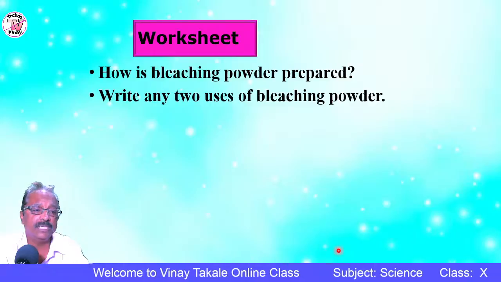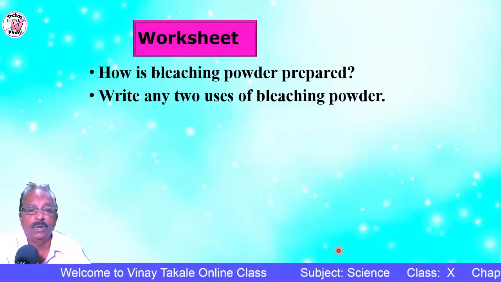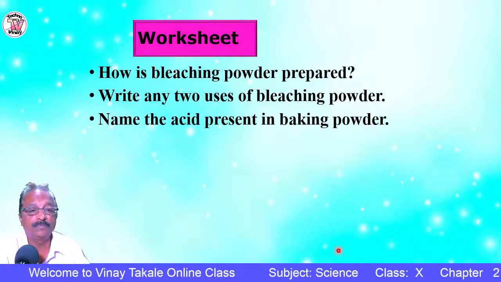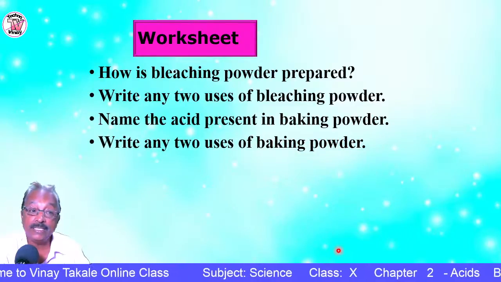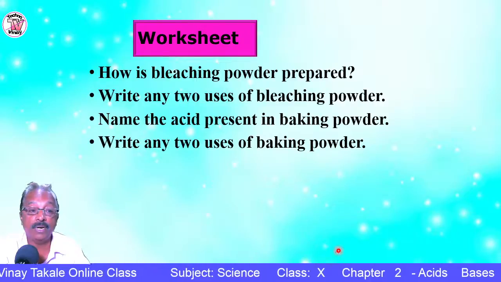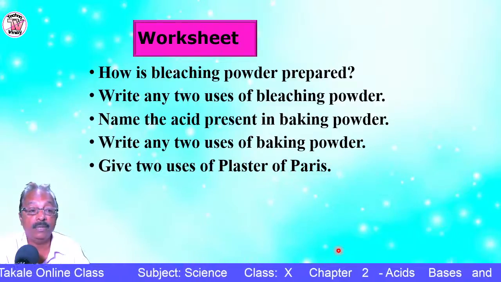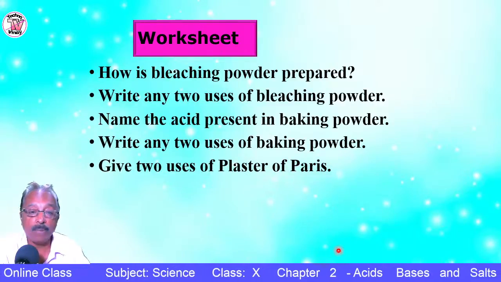This worksheet, I'll share it in the group. How is bleaching powder prepared? Uses of bleaching powder, the acid which is present in baking powder, uses of baking powder, then uses of plaster of Paris.